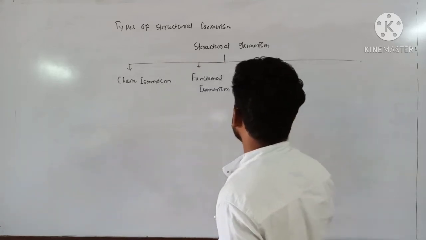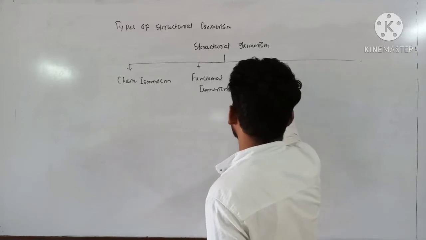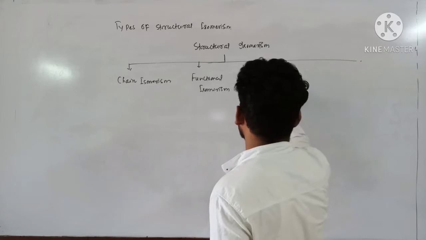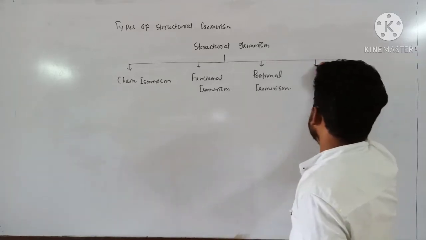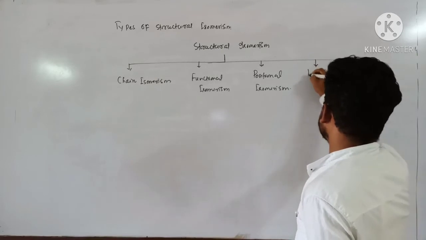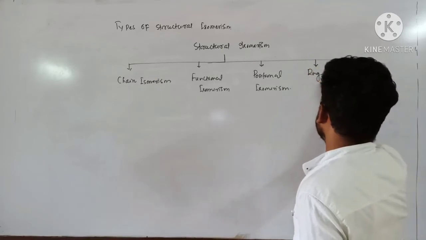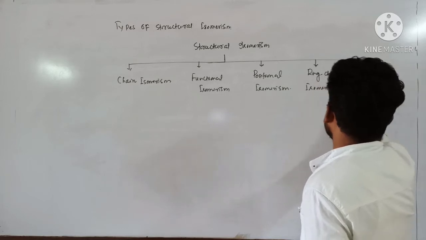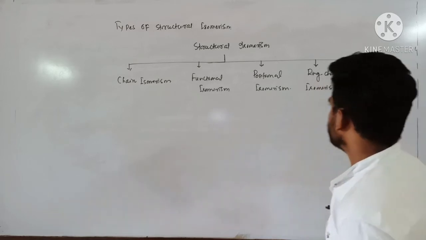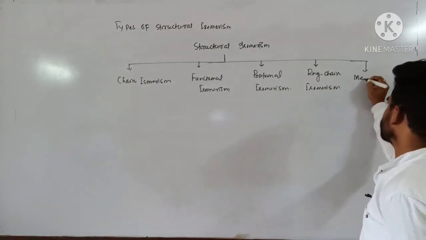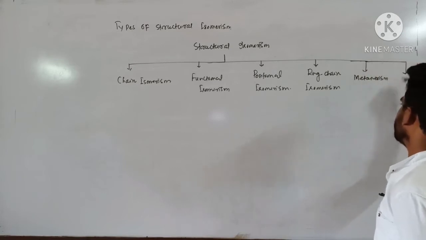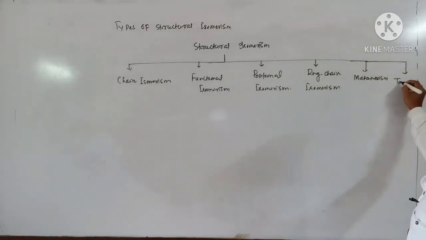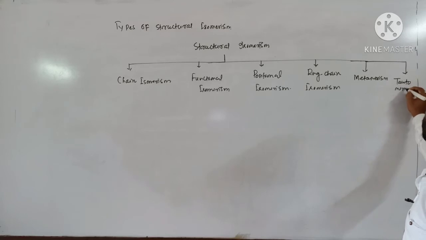Next, that is positional isomerism. Next, ring chain isomerism. Next category can be metamerism, and the final one is tautomerism.